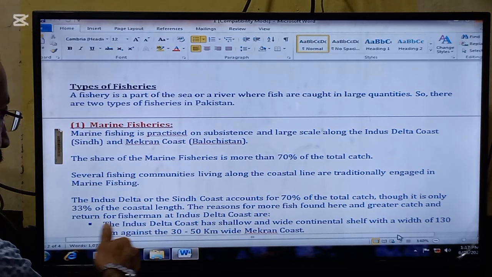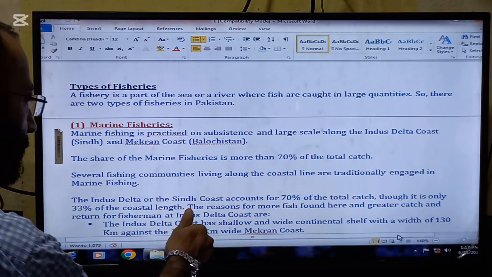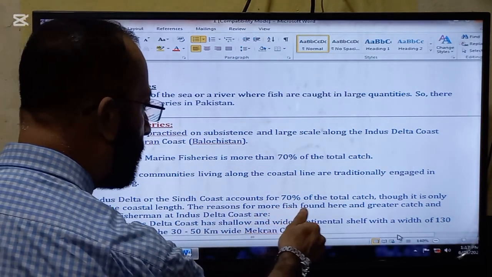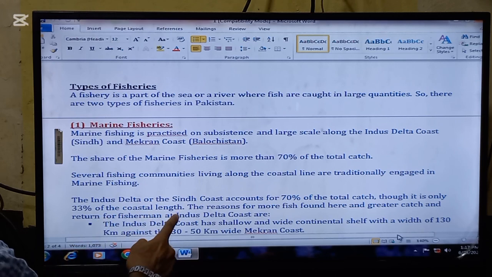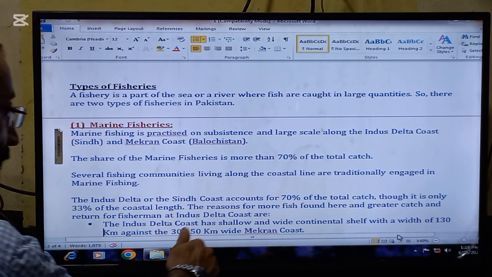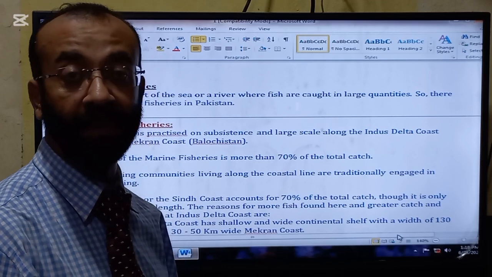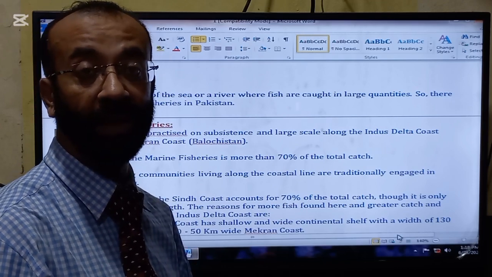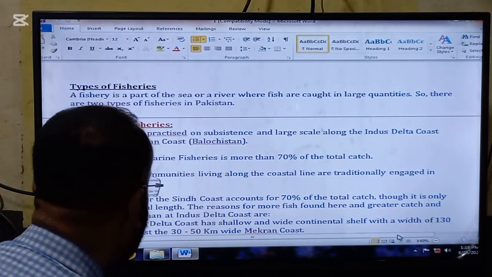Here is an important point: the Indus Delta coast, or the Sindh coast, accounts for 70% of the total catch, though it is only 33% of the coastal length. The reasons for more fish: now we are going to read the reasons why more fish is caught on the Indus Delta coast. So look now.